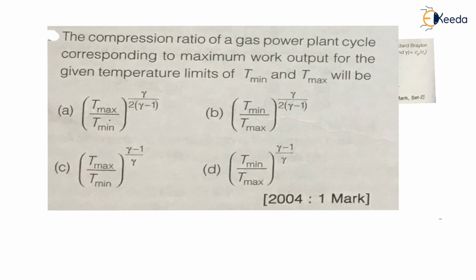Now here the question is: the compression ratio of a gas power plant cycle. Here, a gas power plant is nothing but a gas turbine. That means it is a Brayton cycle. Now the compression ratio of the gas power plant cycle corresponding to maximum work output for given temperature limits, T minimum and T maximum, will be.